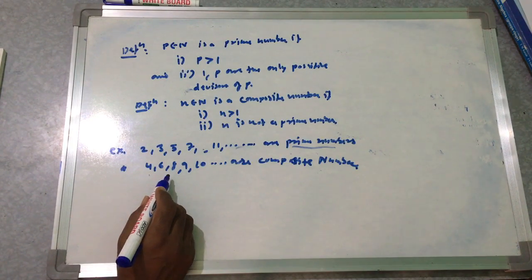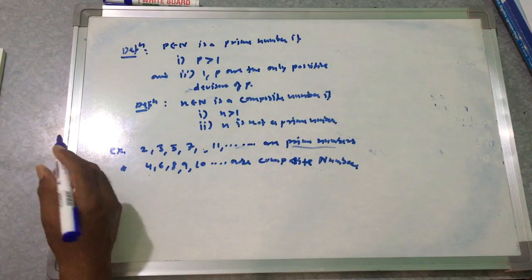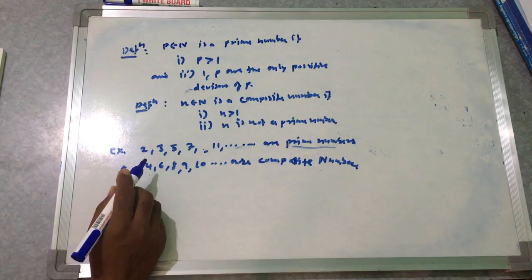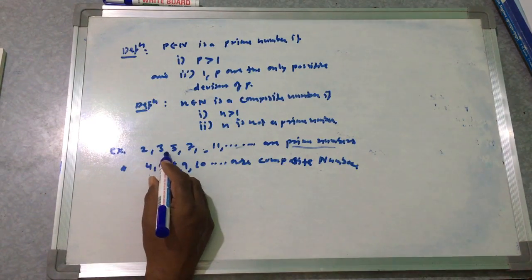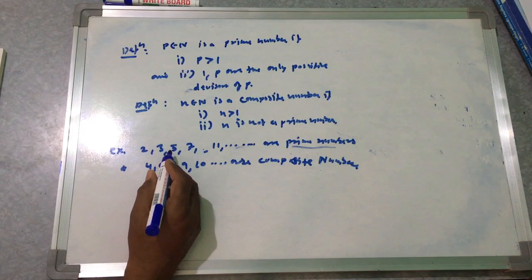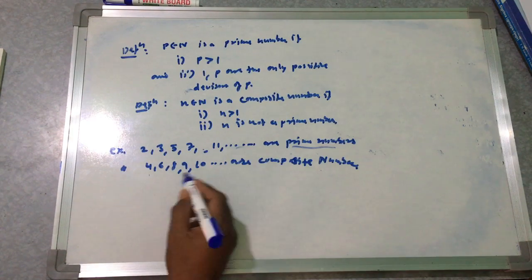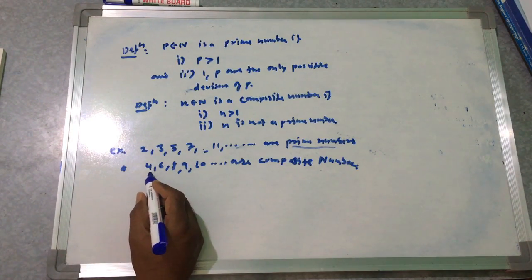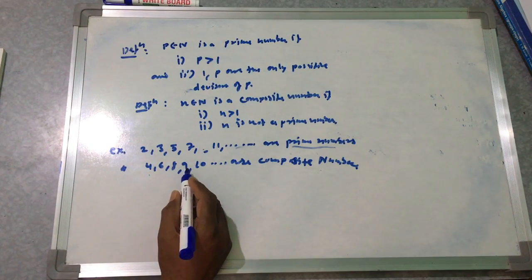So here primes are such numbers which are divisible only by 1 and itself. The composite numbers are those that are divisible by other numbers as well as 1 and itself.